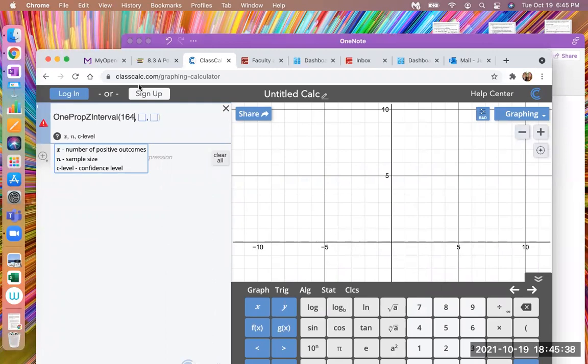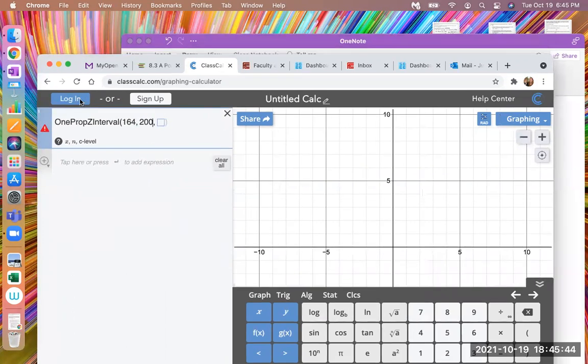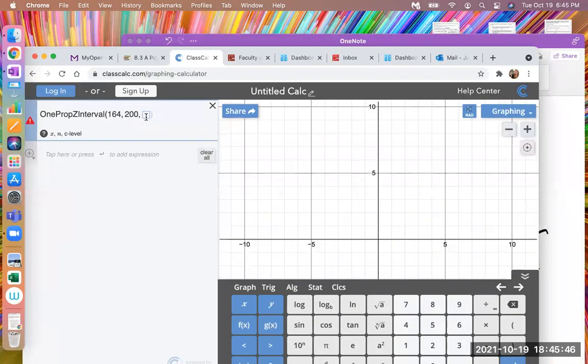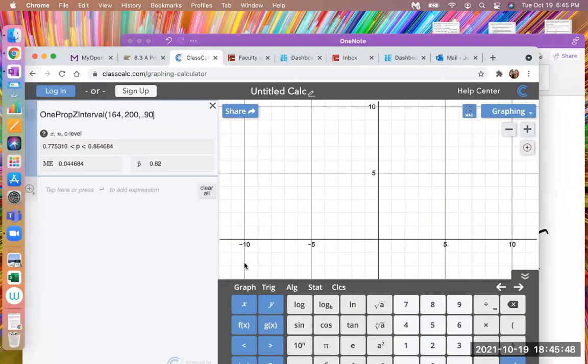Which is great. And they give me the sample size. I believe it was 200. And they also give me the 90% confidence interval, which is 0.90. And then there is my confidence interval right there. See, the 0.775 is my lower bound, and the 0.864 is my upper bound.